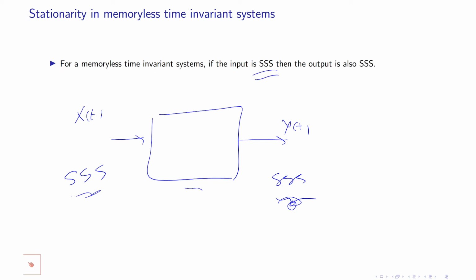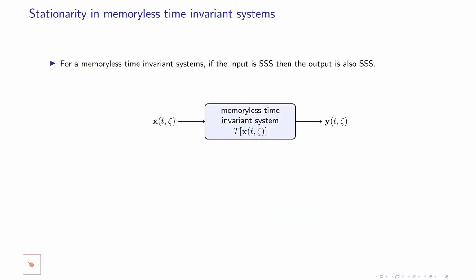And the statistics of the output are somehow the statistics of the input via the relationship established by this system. So in other words, for a memoryless time invariant system, strictly sense stationarity will be inherited not only by the output, but the input and output will also be jointly strictly sense stationary.